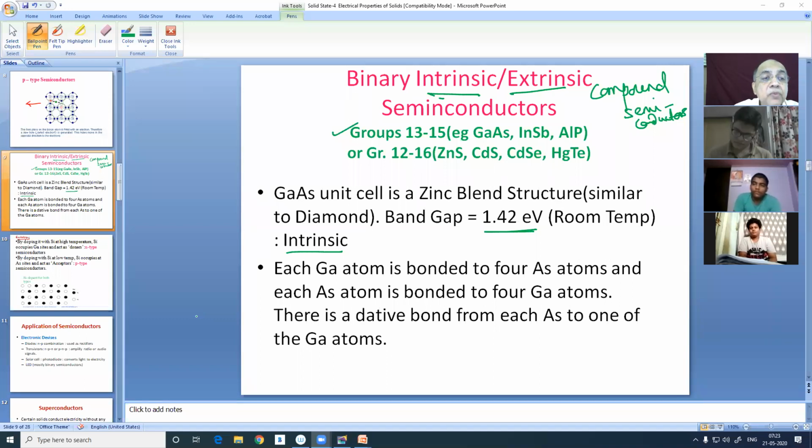Okay, let us not wait. Let us continue. Time is fleeting. Now see, the structure of gallium arsenide is very typical. A gallium atom is bonded to 4 arsenic atoms, as I just told you, and each arsenic atom is also bonded to 4 gallium atoms. There is a dative bond from each arsenic to one of the gallium atoms.